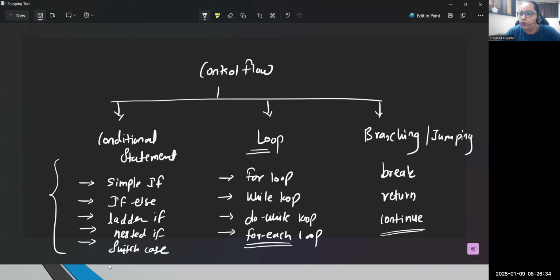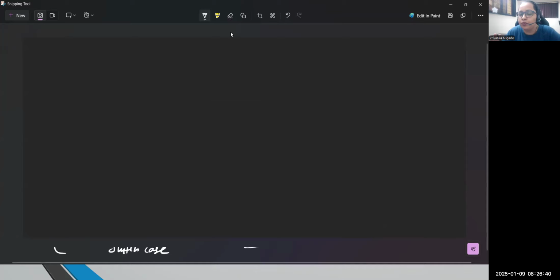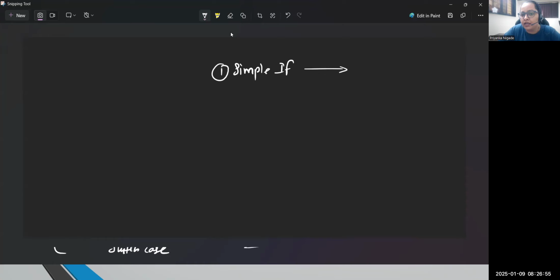So let's start today with the conditional statements, right? Conditional means it will help you test a certain condition. But how do you remember which conditional statement to use for which particular topic? Let me tell you. When it comes to simple if, remember that simple if will only test one single true condition.